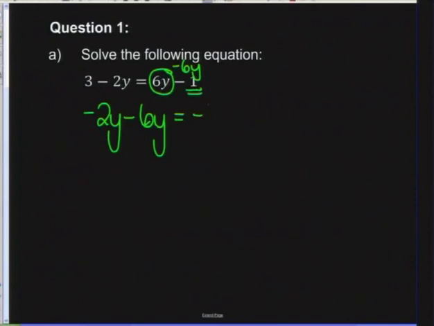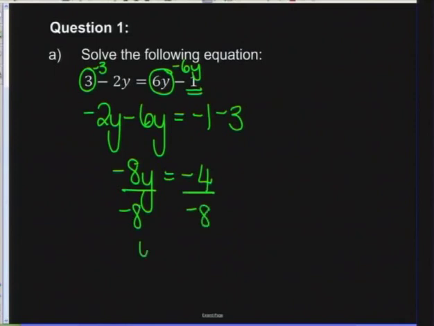We've got negative 1, which is already on the right-hand side. And in order to get rid of positive 3, we minus 3, and so therefore we do it on both sides of our equal sign. All right, so therefore I've got negative 8y, which is equal to negative 4. And when we divide by negative 8, we get our answer for y, which is just positive a half. 4 over 8 will simplify to a half. Negative over negative, just remember, we'll make positive.